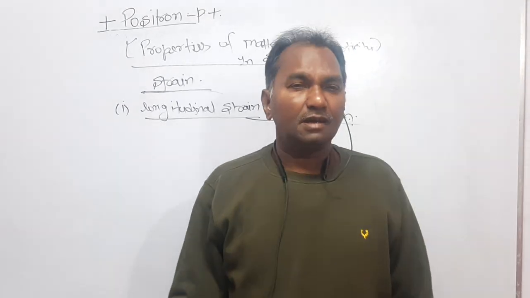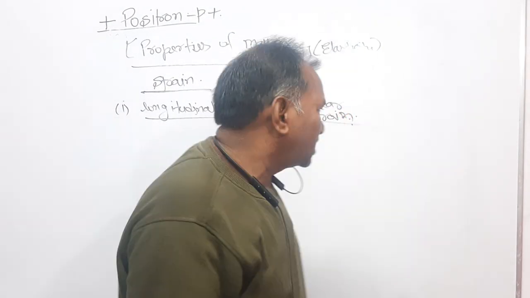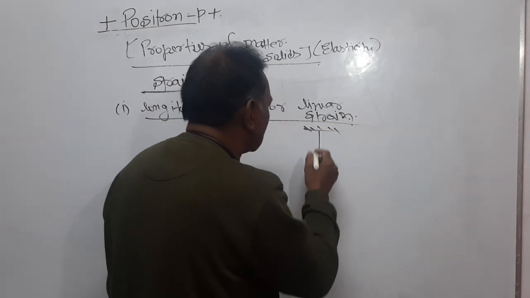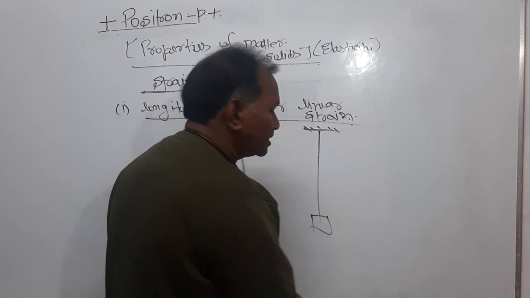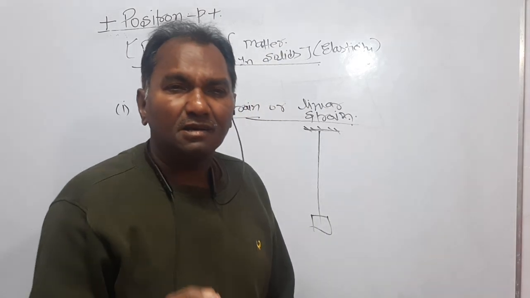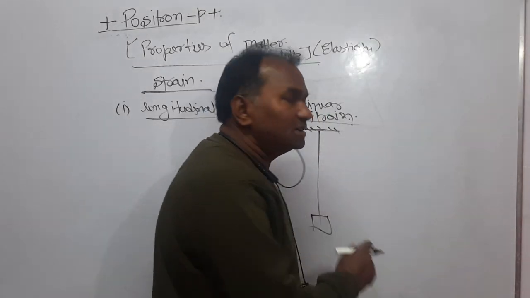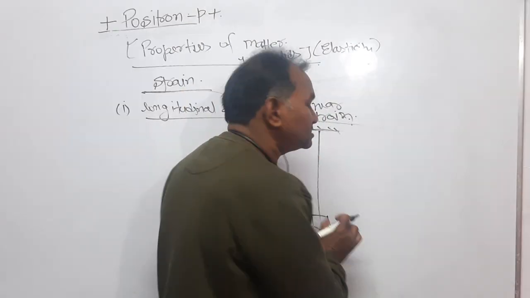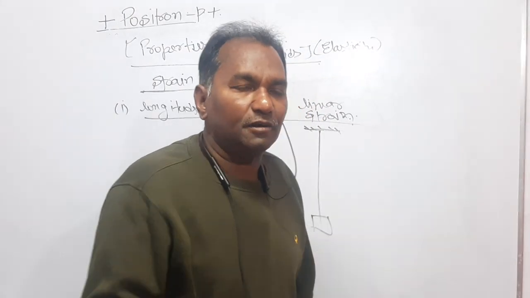What is it? If the deforming force is applied on a thin wire, like this thin wire hanged from a rigid support, and a weight is applied here, right? Then what happens? The length of this wire changes, or this wire is elongated, or this wire is stressed because of the weight applied at the end of the wire.